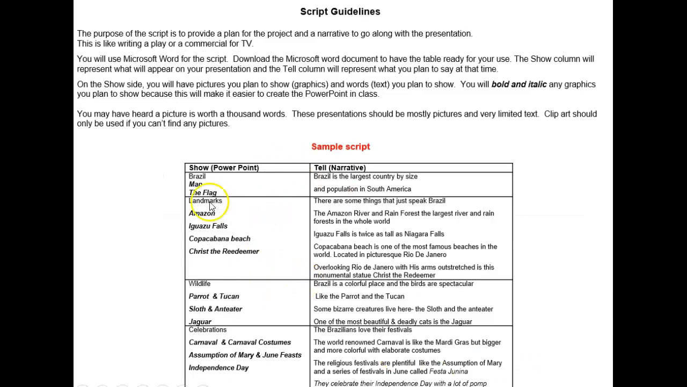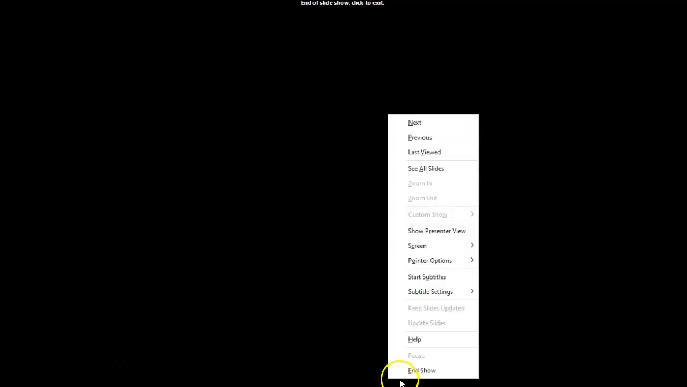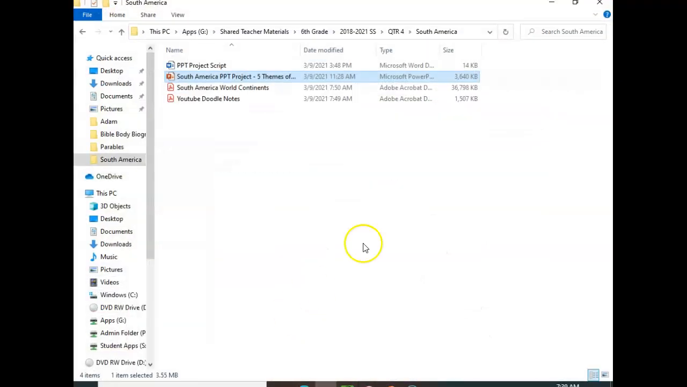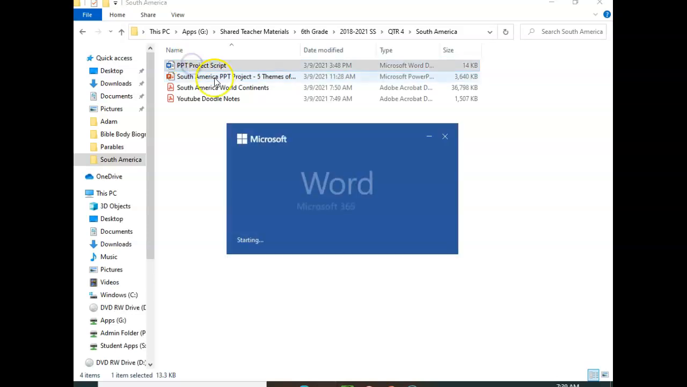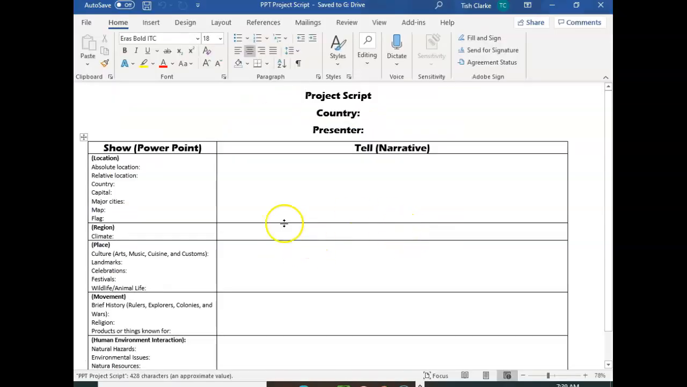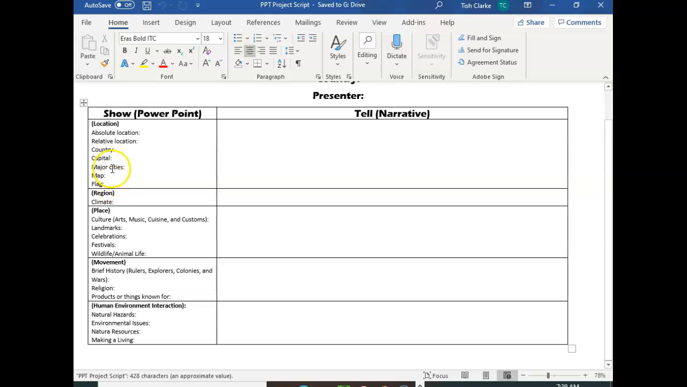So right here on the sample script is what I just read to you with Brazil. But what I give you in the Word document, let me see if I can close this and open up the Word document now. I changed the Word document from the original to be a lot more involved. And also, here's your 5 themes. So in order to do a 100 presentation, you would need to cover all of these aspects of it.